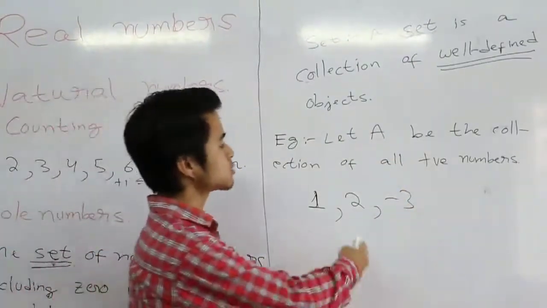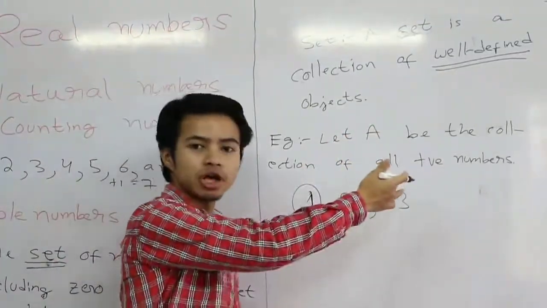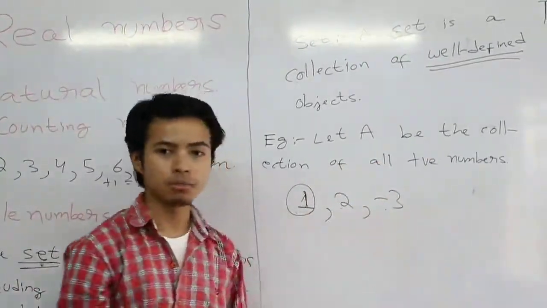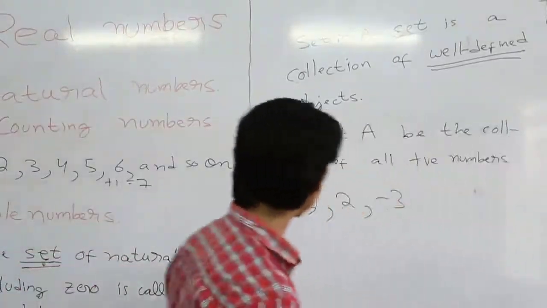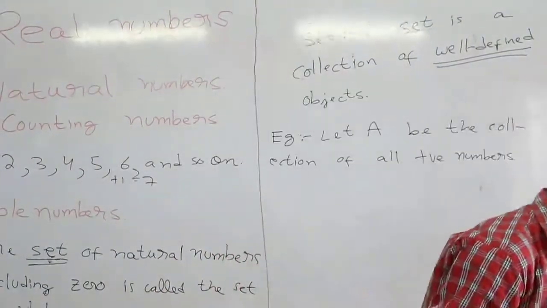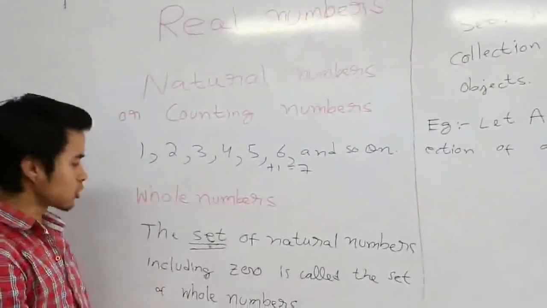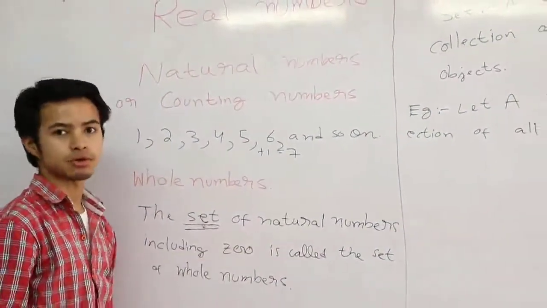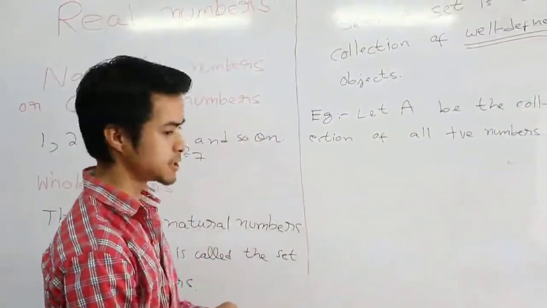So that's what the word well-defined means. You can tell whether an object, in this case numbers, or any number belongs in that collection or not. So when I use the word set here, it's just a collection. So whole numbers is what? It's just a collection of natural numbers including 0. Alright. So let's move on to the next group of numbers, which we call integers.